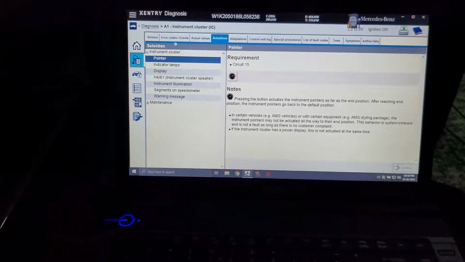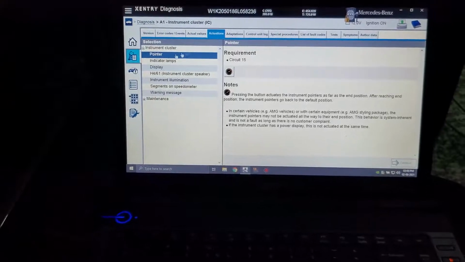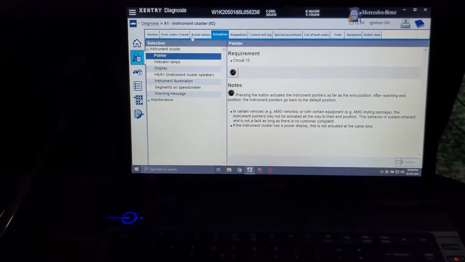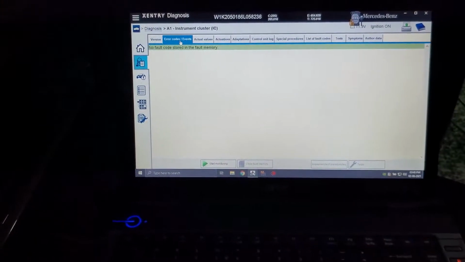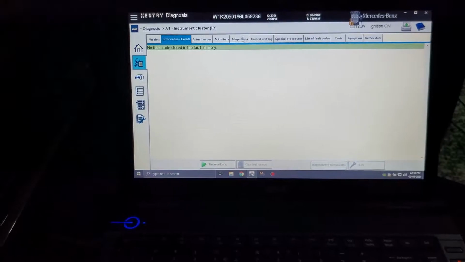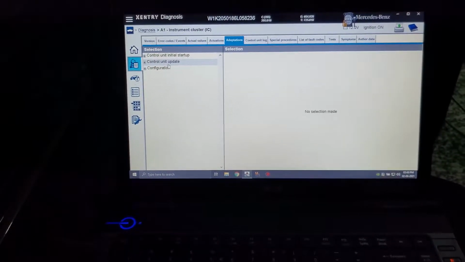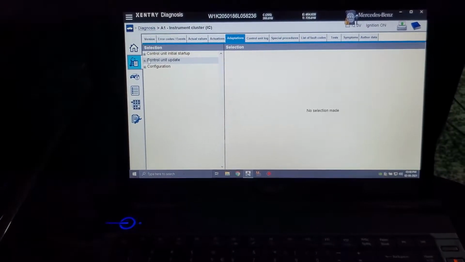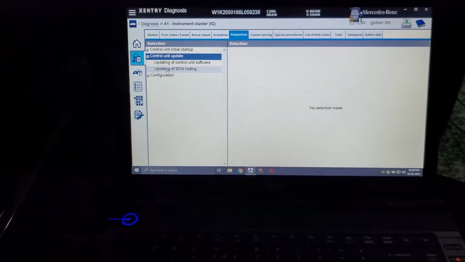This is the instrument cluster which I selected in the dash. I just came to the error code area, where if there is any error it will show, but basically there won't be any error. So you need to go to adaptations. See, adaptations, I'll just show you where you need to get the coding done. You just come to the adaptations, control unit update of SCN coding.